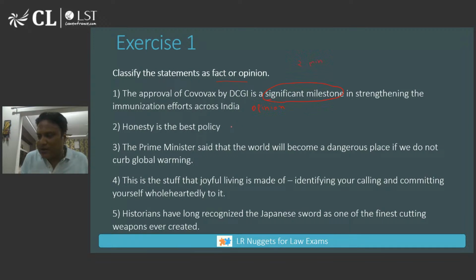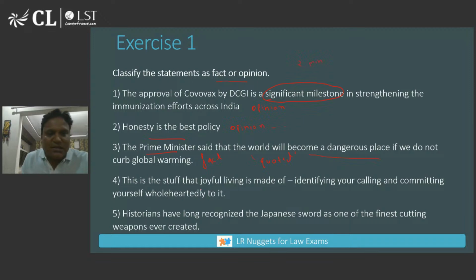Honesty is the best policy is an opinion. Why? Because it can vary from person to person. The Prime Minister said that the world will become a dangerous place if we do not curb global warming. This is a fact. Why? Because this can be verified, whether the Prime Minister has said it or not. So anything that is quoted, someone else's words being reported, is always a fact. Whatever he has said doesn't matter, because what we are looking at is whether some information is verifiable or not.